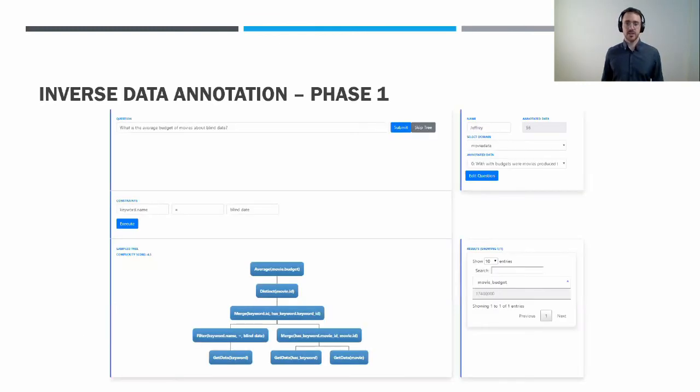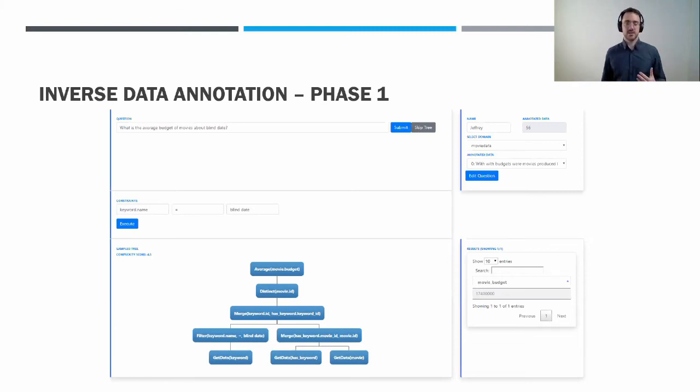Now let's look at the annotation process. The annotation procedure works in two phases. In the first phase, we randomly generate these operation trees from the grammar, and then we present these trees to the annotators, and the annotator's task is to write down the corresponding question to this tree.